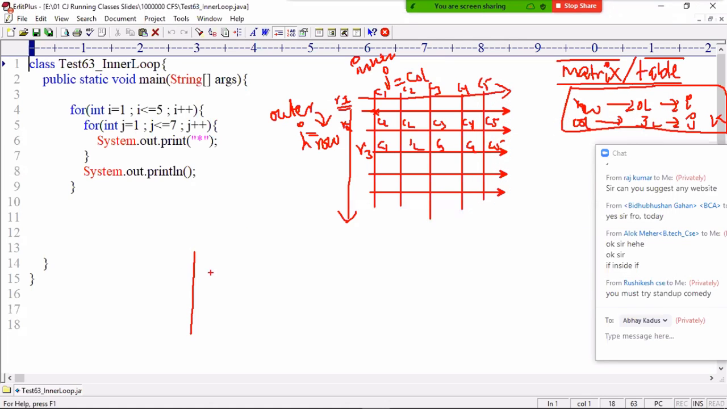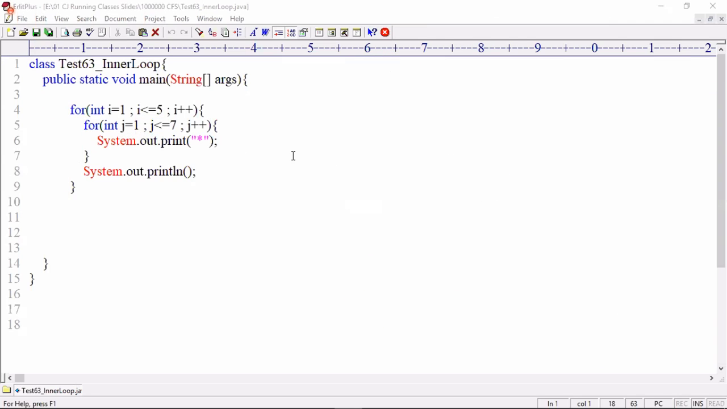Now here I want to display stars: 5 rows, 7 columns. Look there, 5 rows, 7 columns. For 5 rows, I value less than or equals to 5, and for 7 columns, an inner for loop with J value, J less than or equals to 7. Right, now let's start.